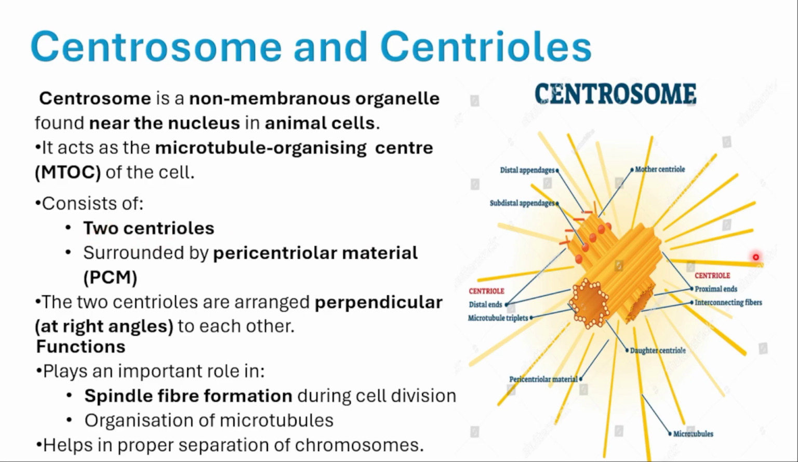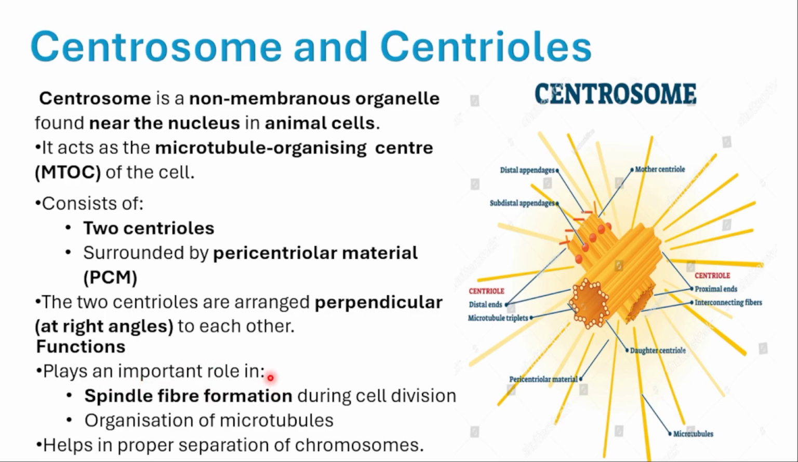It consists of 2 centrioles. This is 1 and this one is 2. They are surrounded by a pericentriolar material, PCM. This one is pericentriolar material. The 2 centrioles are arranged perpendicular to each other, at right angles. So these are the centrioles.